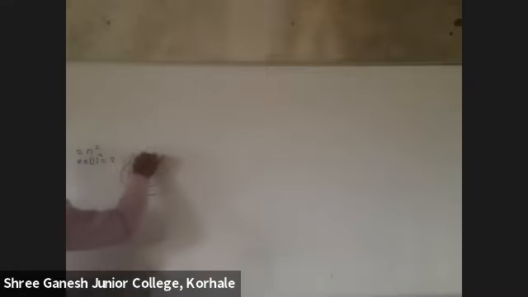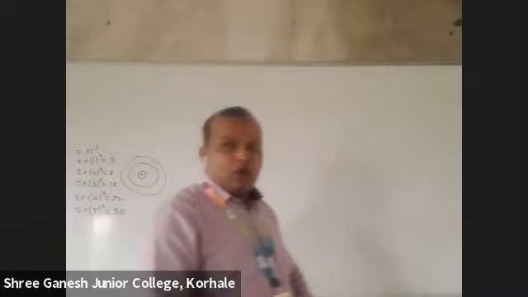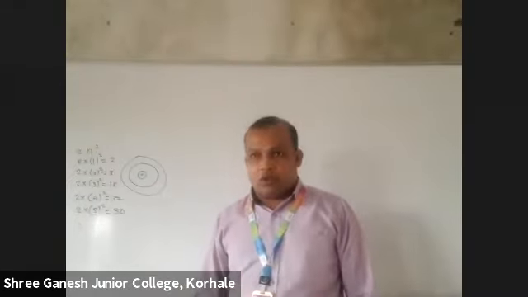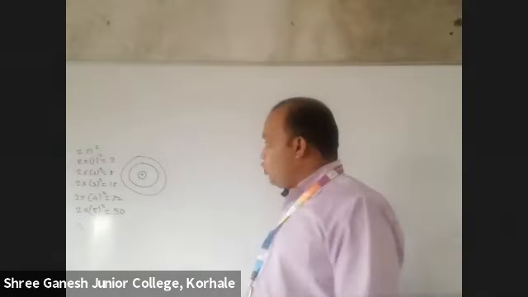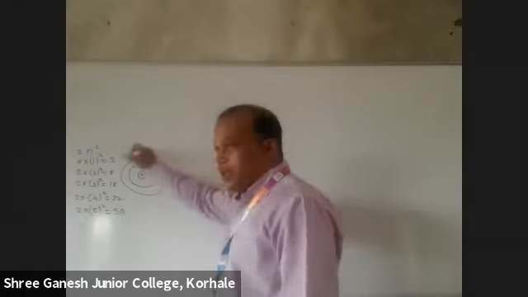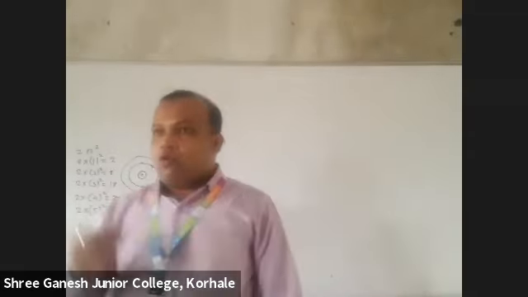What is the capacity of the second? 2 into 2 square is 8. 2 into 3 square is 18. Correct? So this electronic configuration you learned, 2, 8, 18, 32, 50 and so on. But at that time you did not know that these are called shells. This is the K shell, L shell, M, N, O, P.